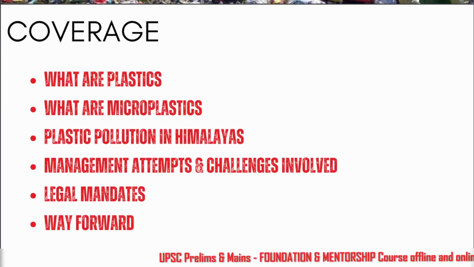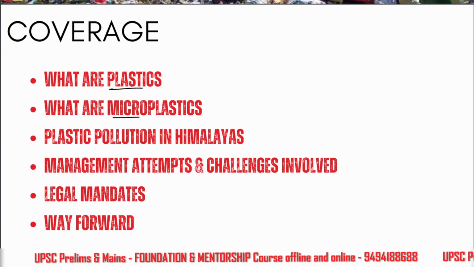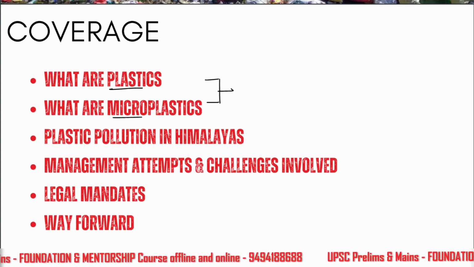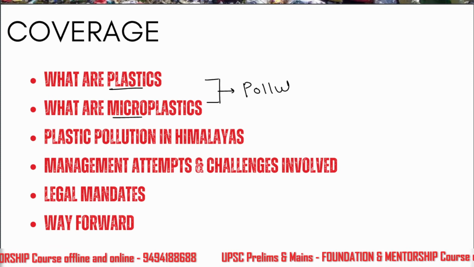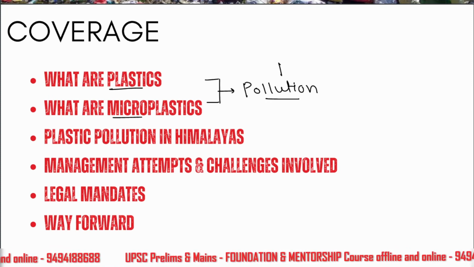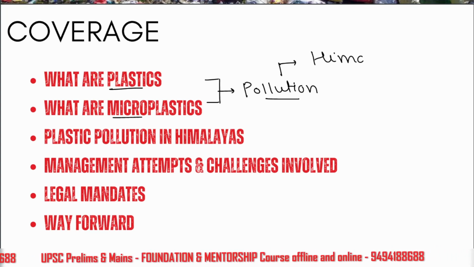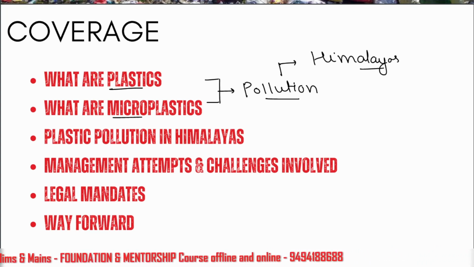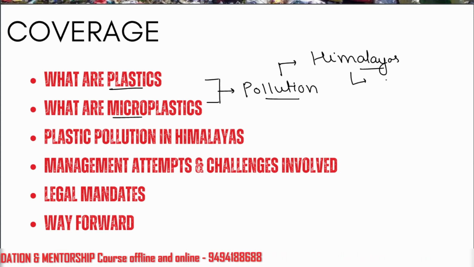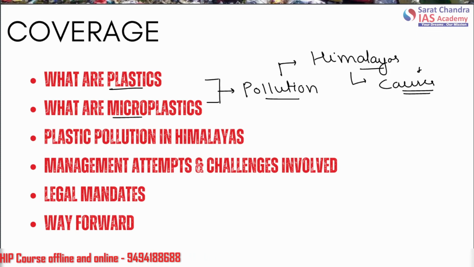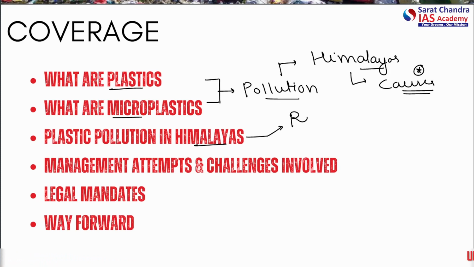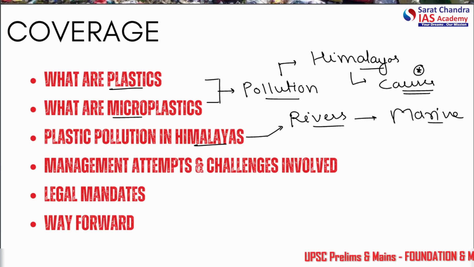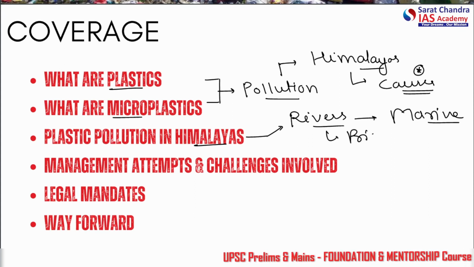So the first thing that we are going to cover is what are plastics and what are microplastics. What is the global burden of their pollution and how this relates to the Himalayan states. We'll also be covering how the pollution that is caused in the Himalayan states, we'll be discussing the causes, and how this pollution leads to pollution in the river system as well as in the marine life further, and how it affects the biodiversity as well as the ecology.